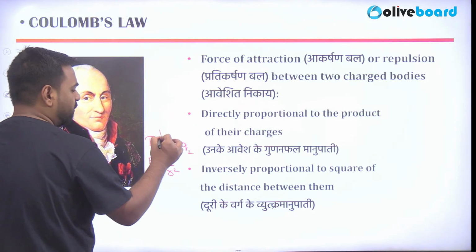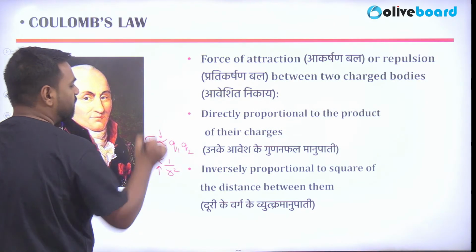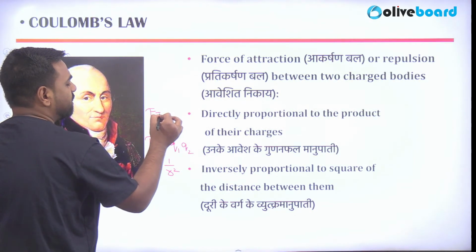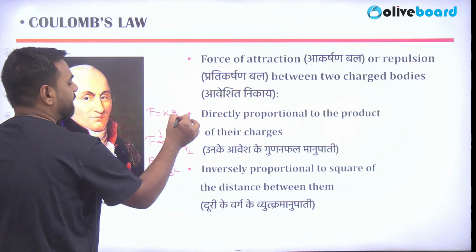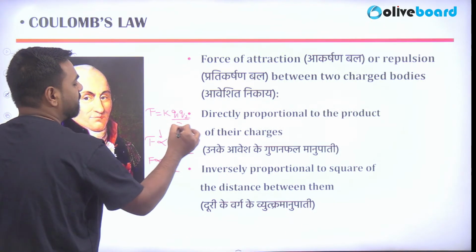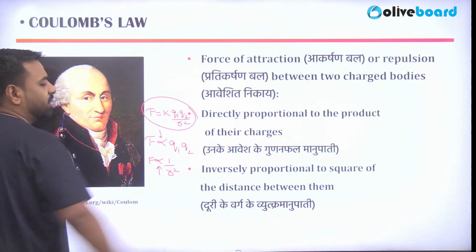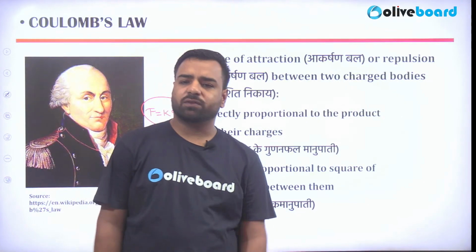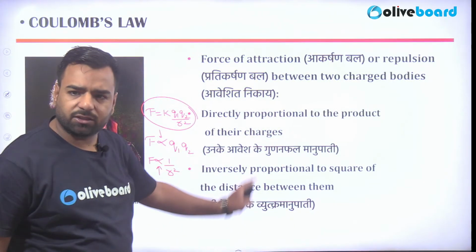But if I want to remove this proportionality part, what I'll do? I'll use K here, and that K is equal to 1 upon 4 pi epsilon naught, where epsilon naught is the permittivity of the free space. So the same thing is mentioned in the theoretical portion.